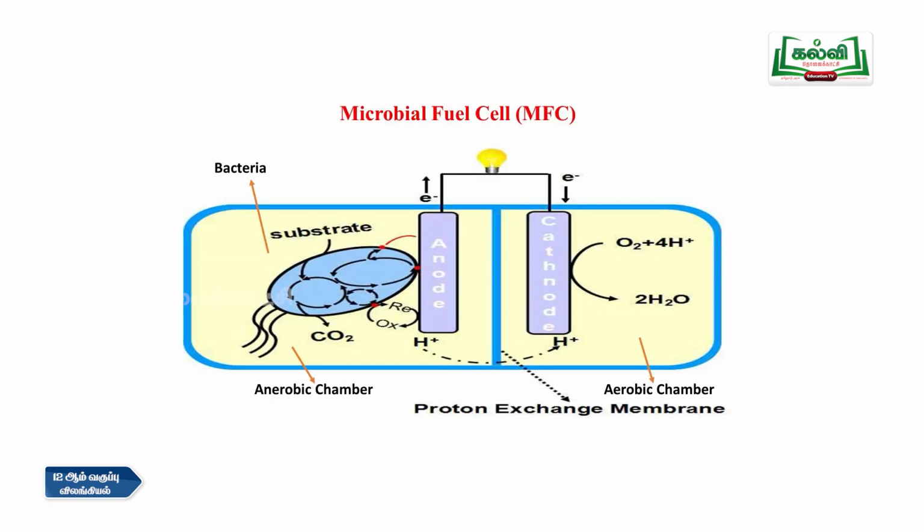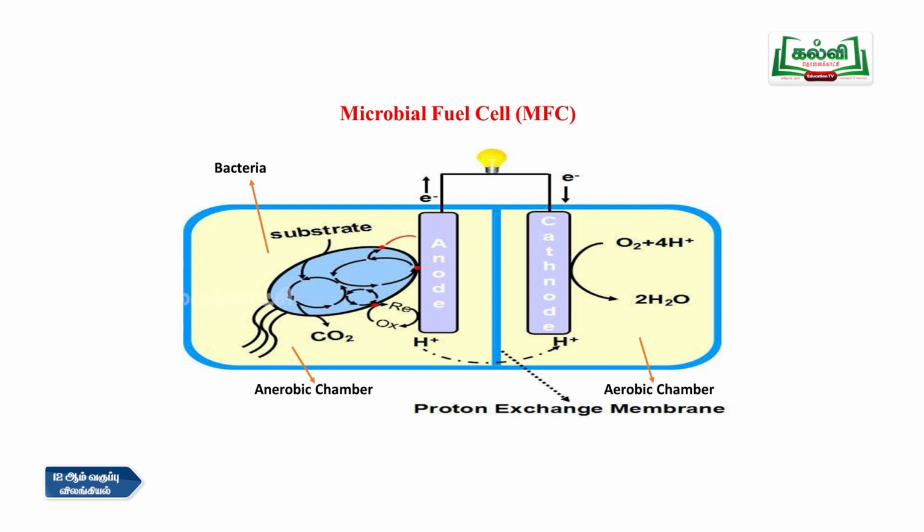So this is the diagram of the microbial fuel cell. It is there in the textbook. Here they have not mentioned the chambers. This chamber is called the anaerobic chamber, where the bacteria are present, on the anode side, and on the cathode side it is the aerobic chamber. The bacteria convert the substrate into carbon dioxide, and that reaction is called a redox reaction. The ions which are produced pass through the membrane. This is the proton exchange membrane, the blue line in the middle, through which the hydrogen ions enter.